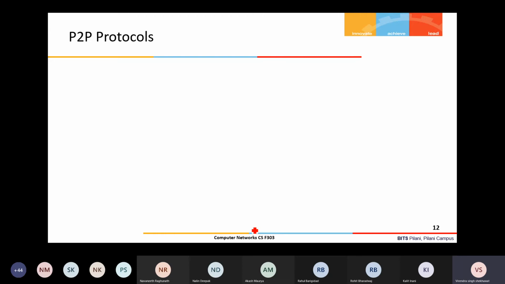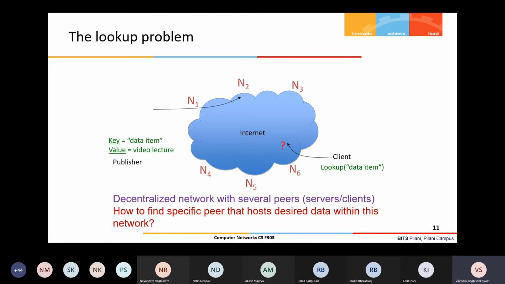But in peer-to-peer, some files are available with peer one, some files are available with peer two, and so on. So which file is available where, and how do we get this information? This is basically called the lookup problem in the peer-to-peer network. So files are there with the nodes N1, N2, N3, all these nodes.